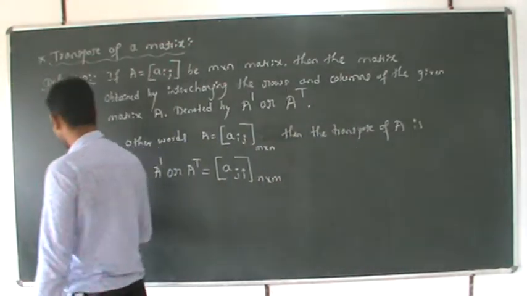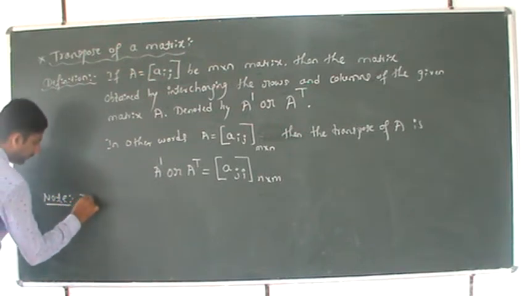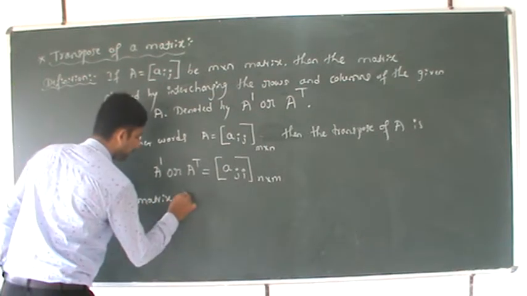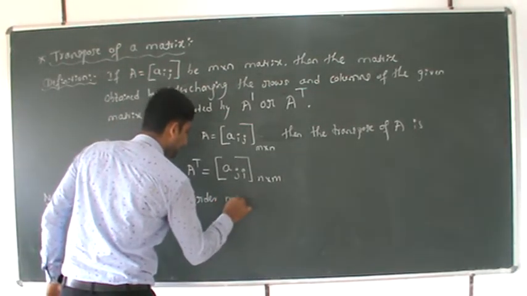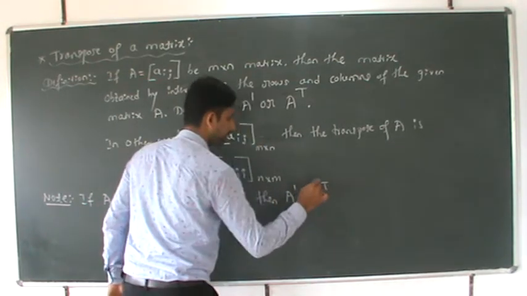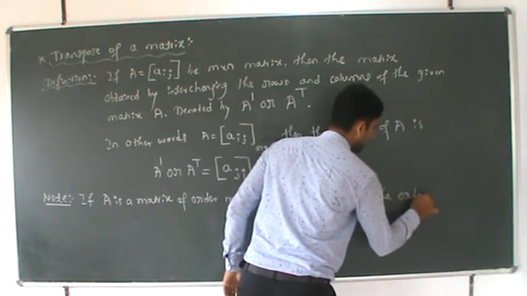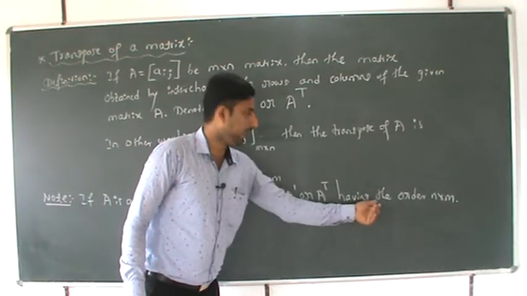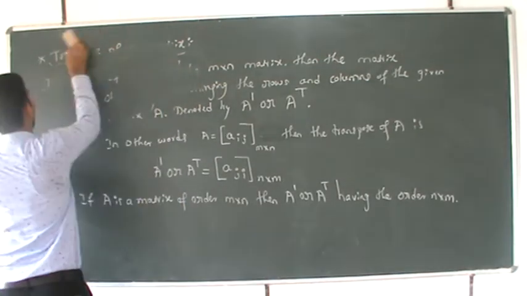I will write here one note. If A is a matrix of order m cross n, then A dash or AT has the order n cross m, that is nothing but transpose. Now I will take one example.